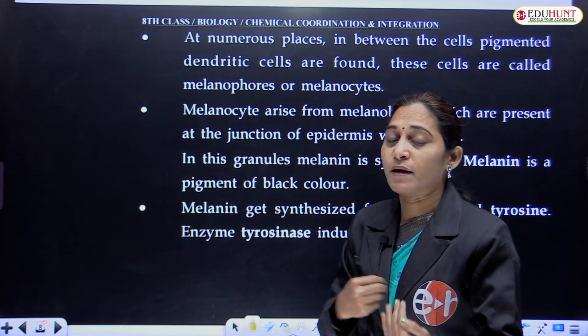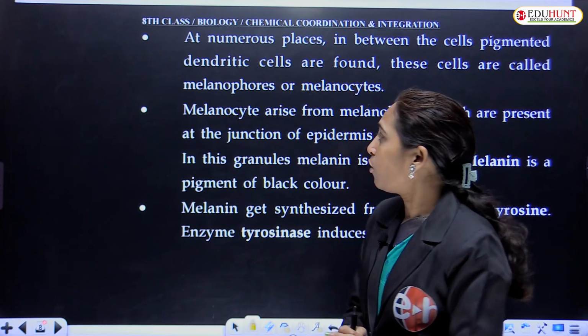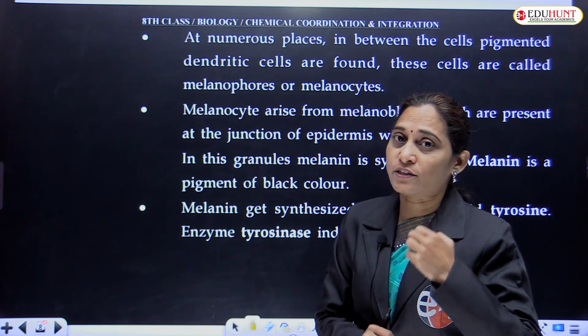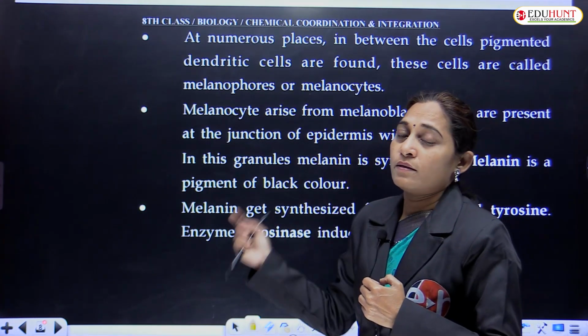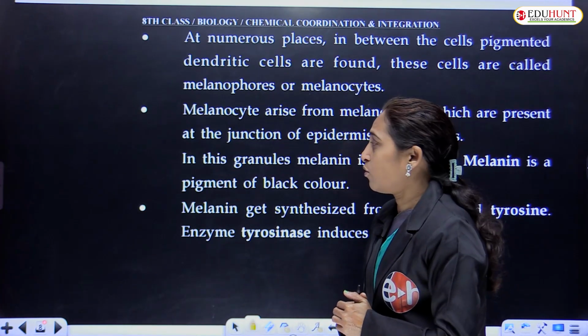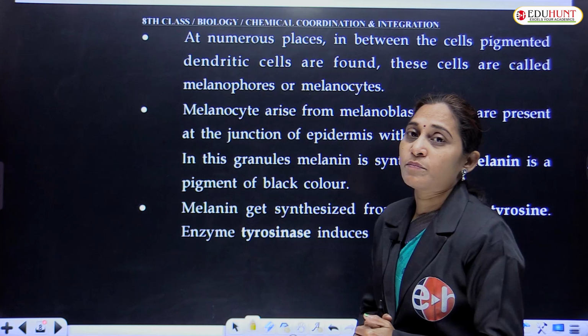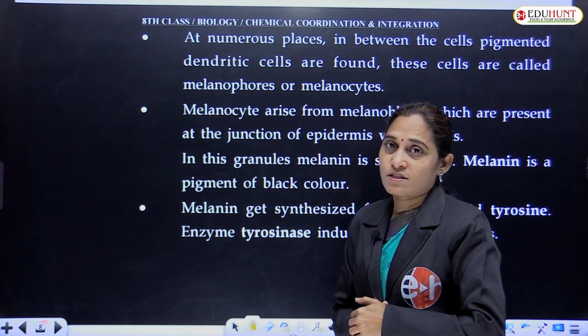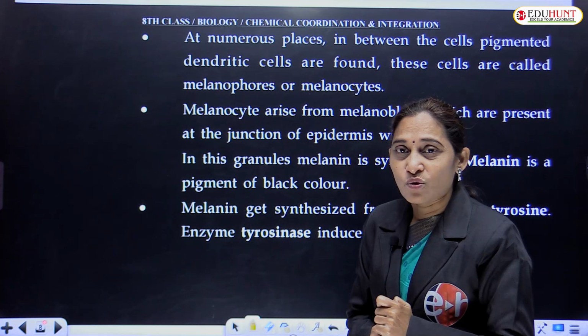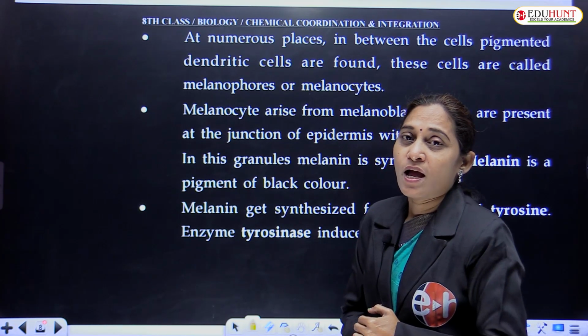Epidermis ki dermis ki madhya unde junction lo, especially they are in direct connection with the stratum malpighi. Stratum malpighi lo unde aa cells ni manam melanoblast antam.